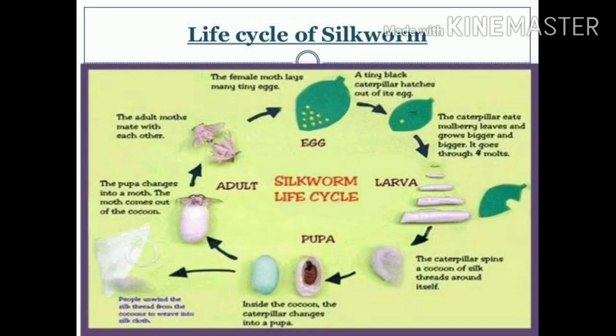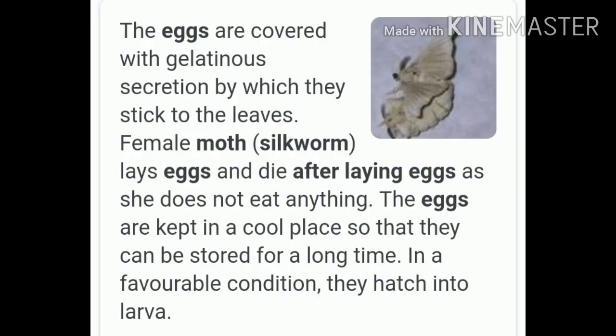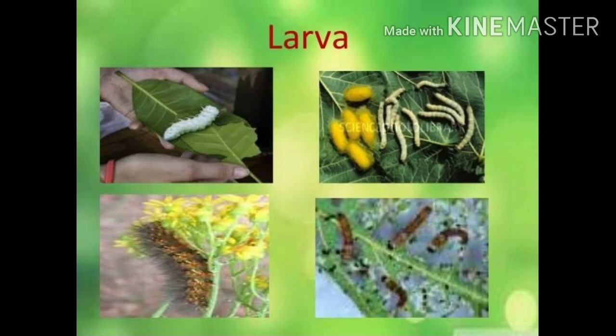Now, in the first stage of the life cycle, the silk moth produces around 300 to 500 eggs together, and after the laying of eggs, the silk moth dies as it does not get anything to eat. The eggs hatch, and then the life cycle of the silkworm enters the second stage, that is the larval stage.